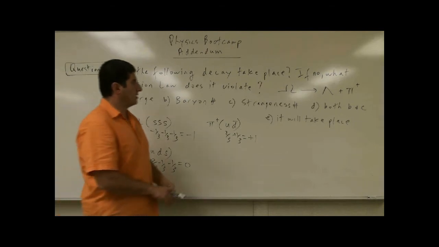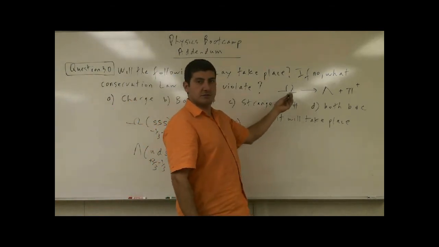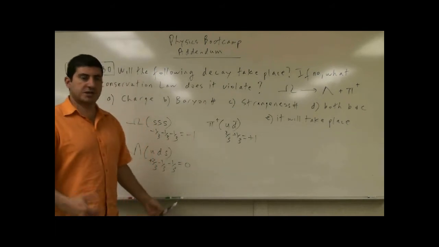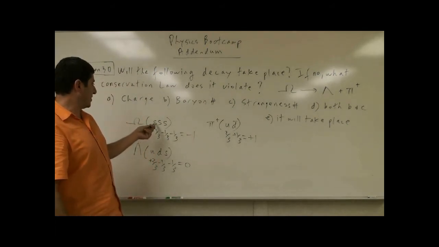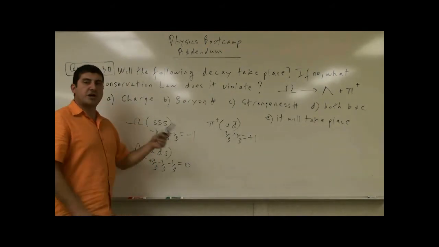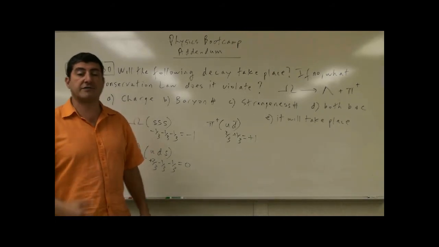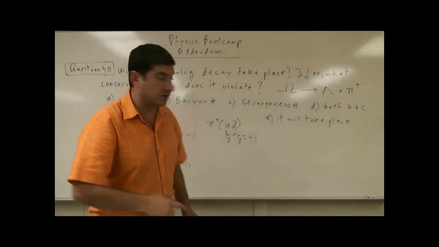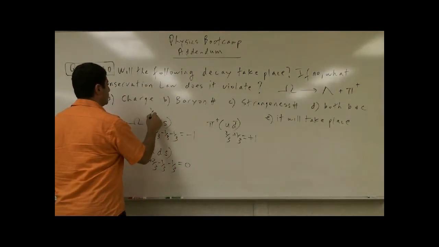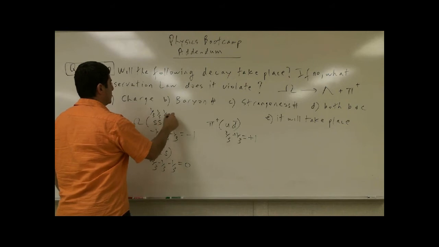Okay, well, is the omega a baryon? It is a baryon, right? The baryon number of all the quarks is 1/3. The baryon number of the anti-quarks is negative 1/3, right? So 1/3, 1/3, 1/3, positive 1.